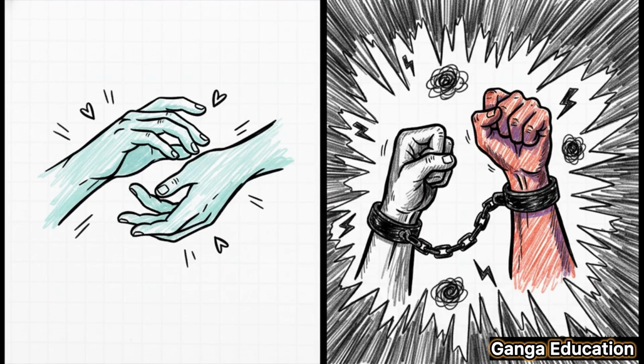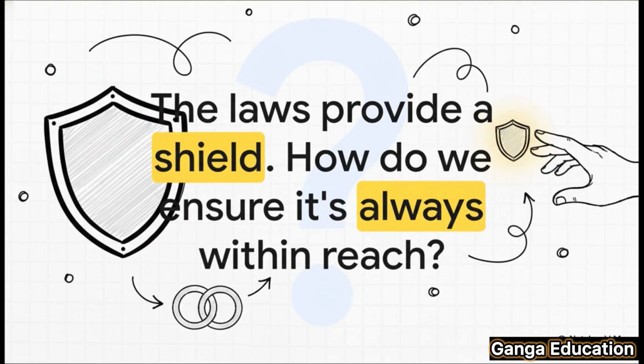And what's the ultimate message here? It's that the state is sending a crystal clear signal. The welfare, the safety, and the personal freedom of women are paramount. Marriage has to be built on consent, not on coercion, period. And that really leaves us with one final thought. The law provides this shield. It's there on the books. But how do we make sure that shield is always within reach for every woman who needs it? That's the next big challenge.